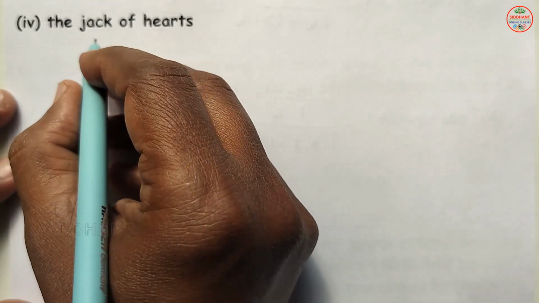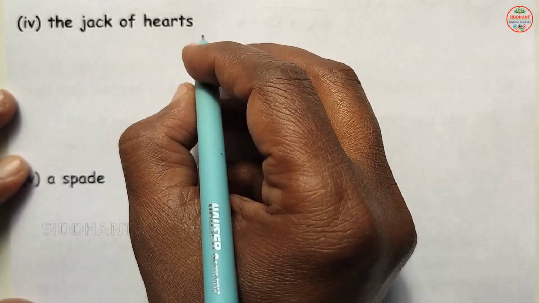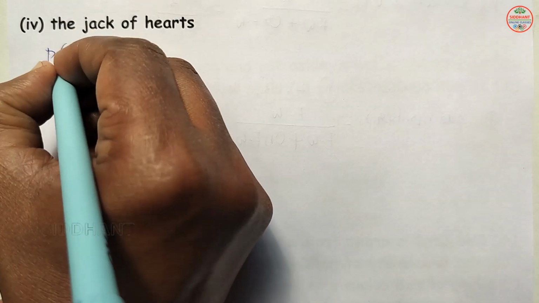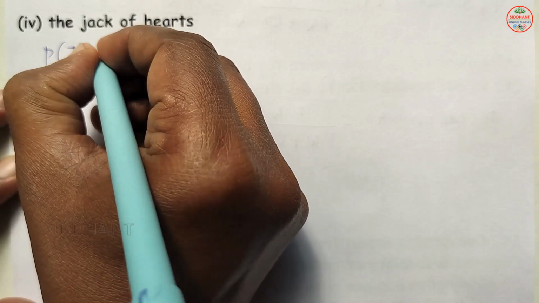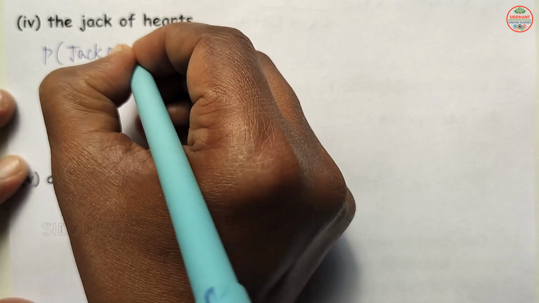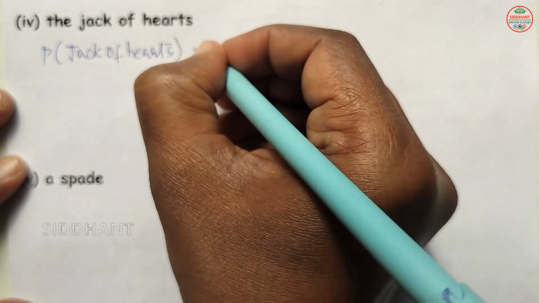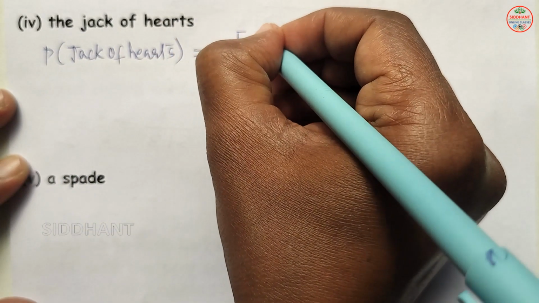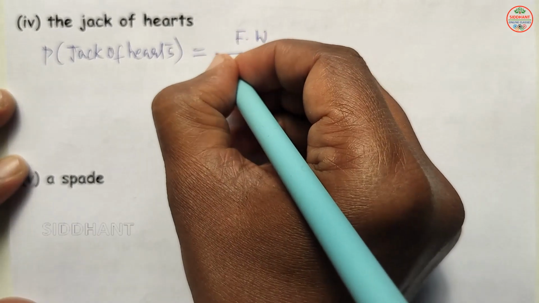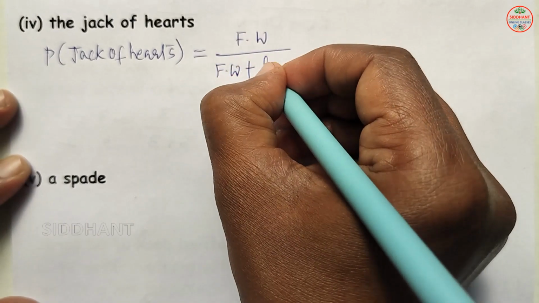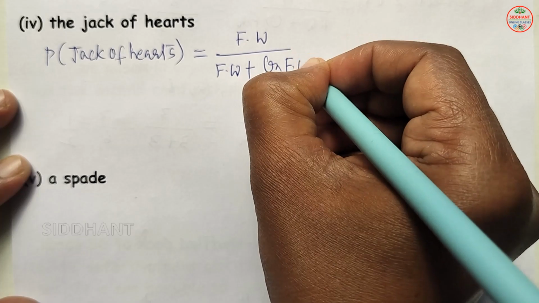Next, fourth, the jack of hearts here. So jack of hearts, probability of jack of hearts is equal to favorable ways by favorable ways plus unfavorable ways.